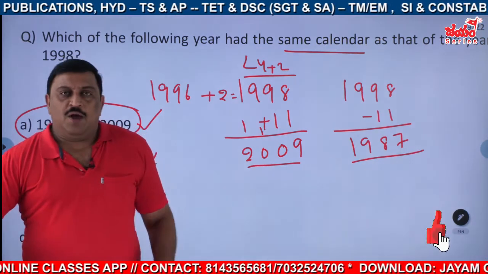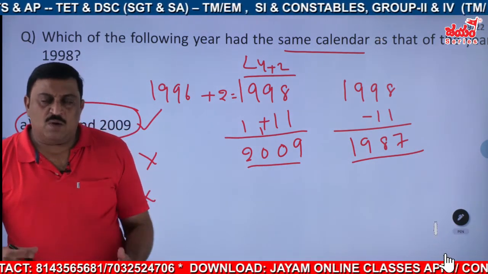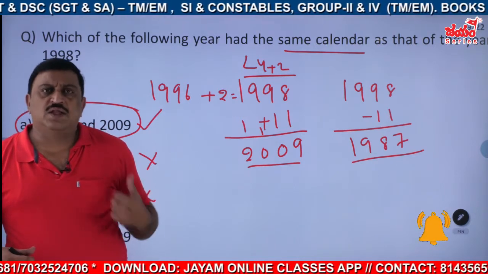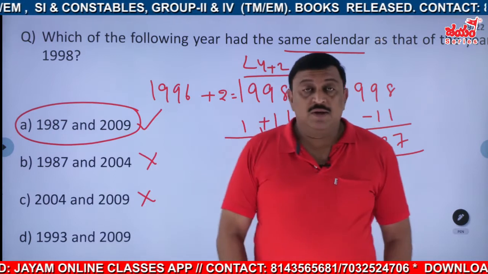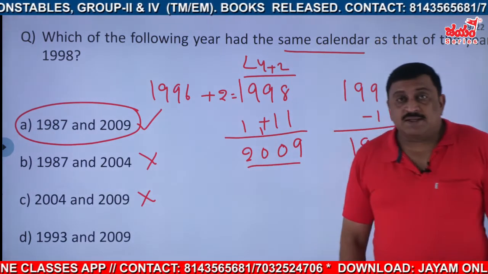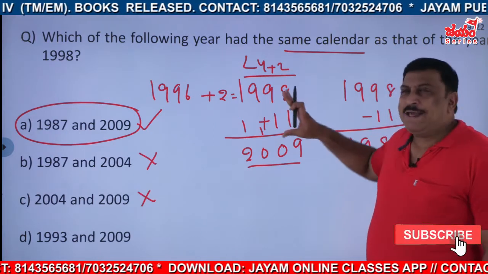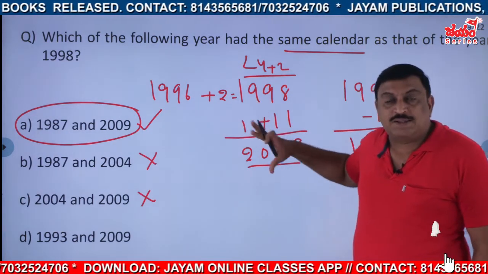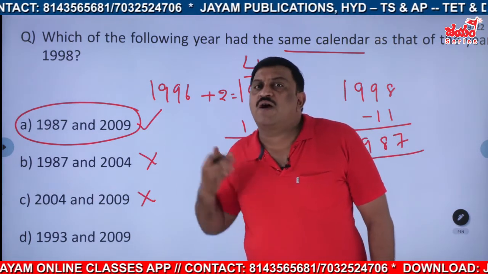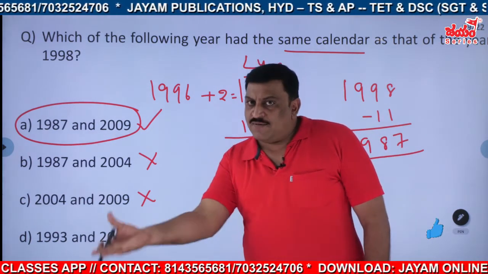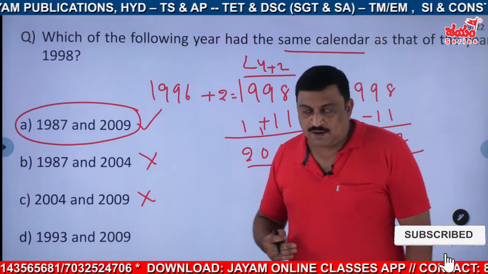Questions are now not given directly. Now we have to do something to get the answer. You have to do some work. In the exams also, if they have given calendars in this way, you should be very cautious. If it is leap year plus 3, what do you have to do? You have to go forward 11 years or back 6 years. That should be in your mind.